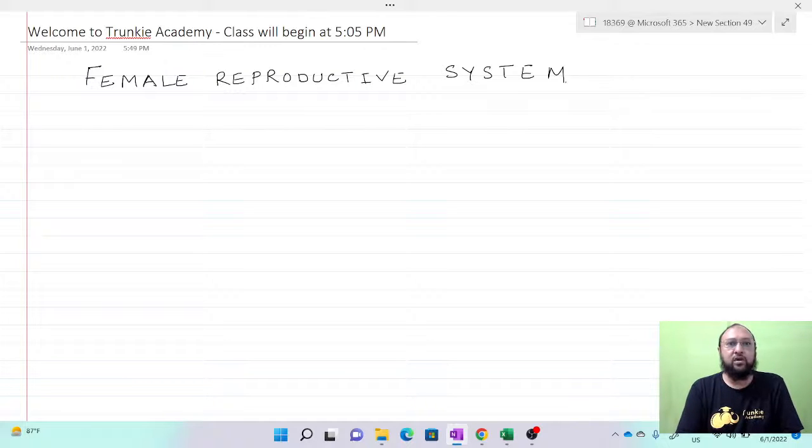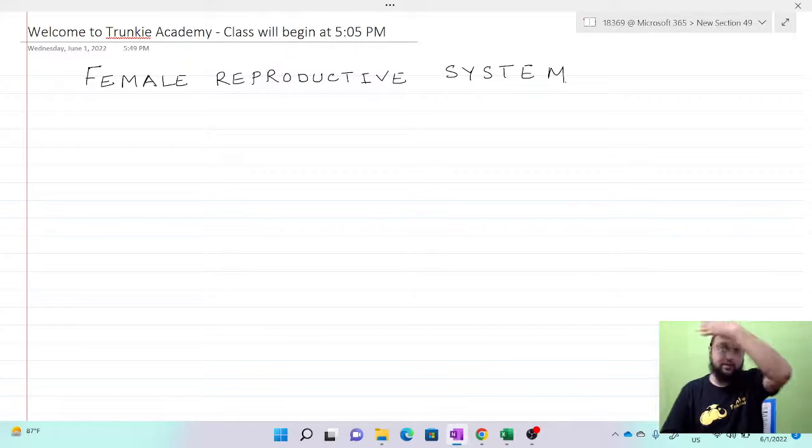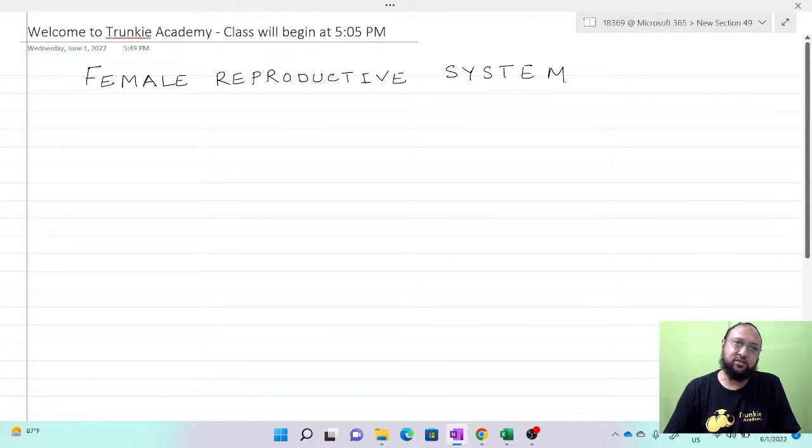In the female reproductive system, like we observed in the male reproductive system, there are some important organs that play a very important role in reproduction. The important parts, or components, in the female reproductive system are, number one, a pair of ovaries. In case of male, it was the pair of testes, but in females it is a pair of ovaries.